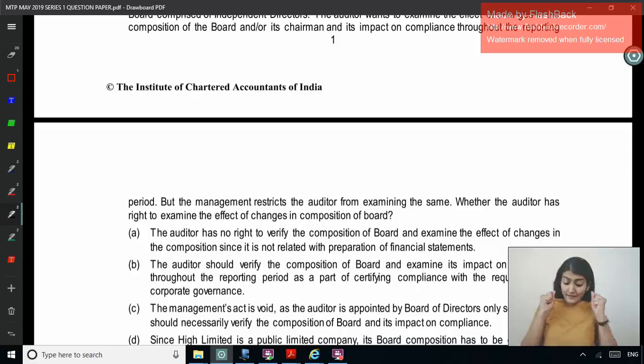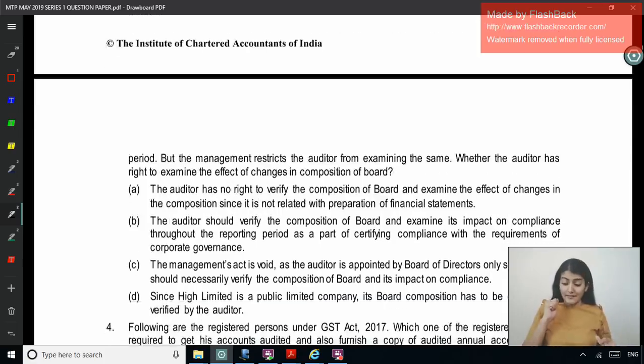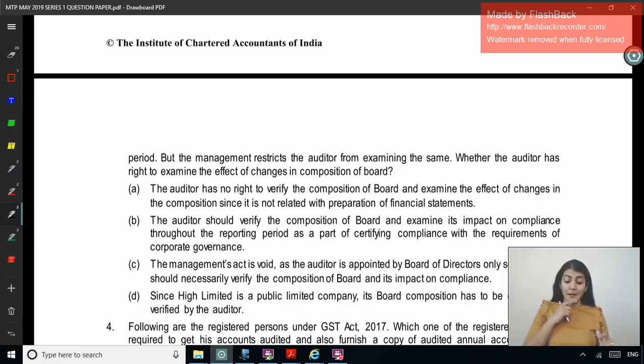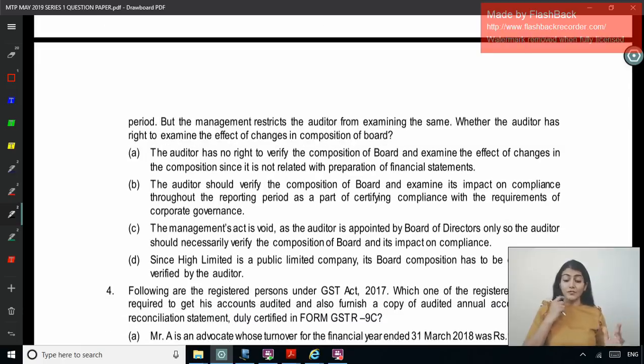But the management restricts the auditor from examining the same. Whether the auditor has the right to examine the effect of changes in composition of the board? Will the auditor check the composition of the board and changes in the composition? Yes, that's one part in the SEBI LODR. The auditor has no right to verify the composition of the board and examine the effect of changes in the composition since it is not related with preparation of financial statements.